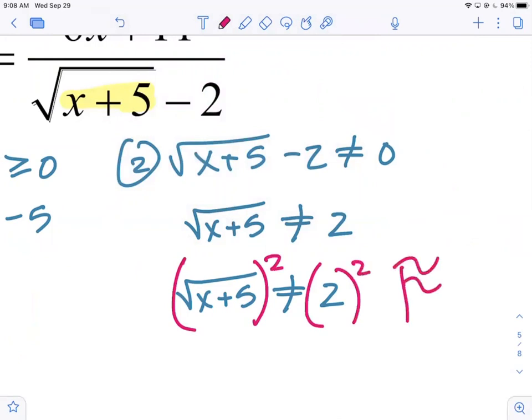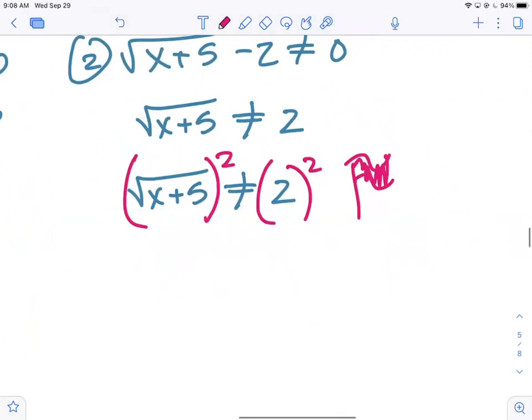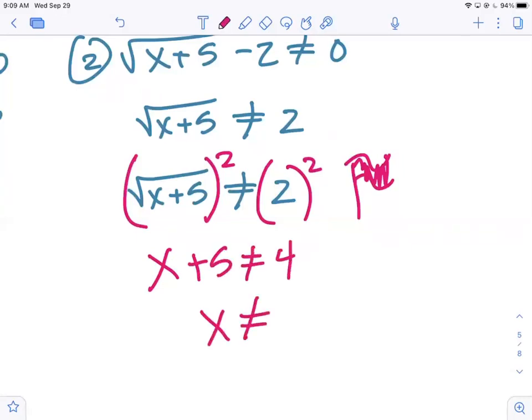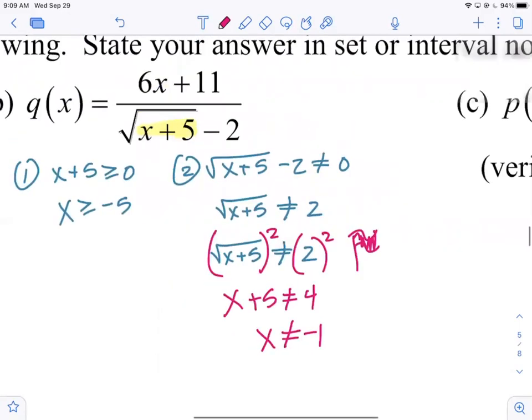And then that red flag goes up, right? Got to check for extraneous. So now we get x plus 5 cannot equal 4, and x cannot equal -5 plus 4, which is -1. Don't just say that x can equal 0. Again, I emphasize that because a lot of students always want to just say x can't be 0. Well, that's not true. What can't be 0 every single time? The denominator, right? But x itself as an input could be 0.